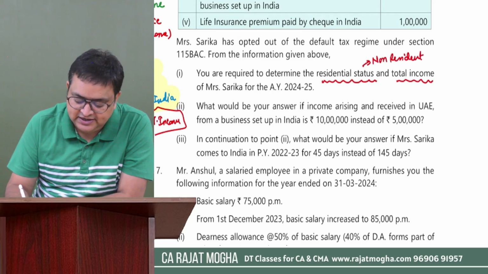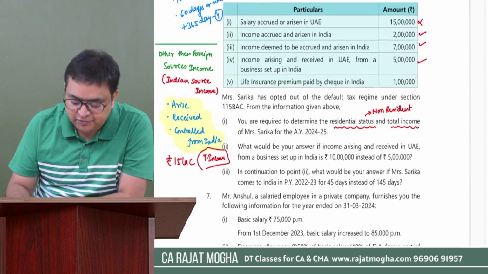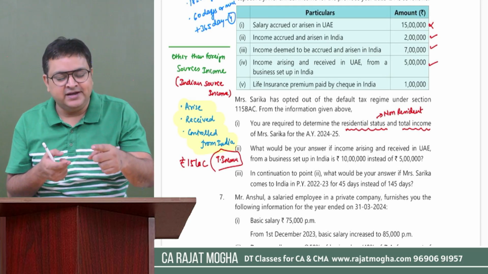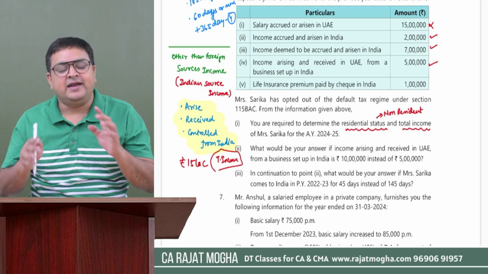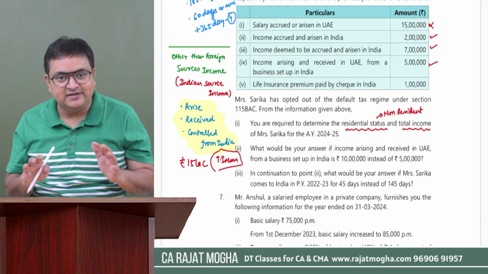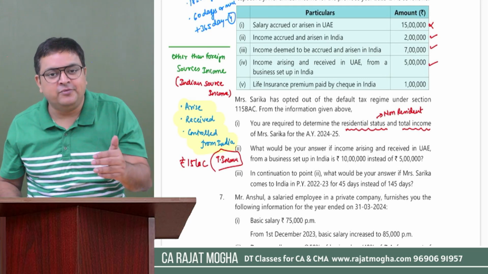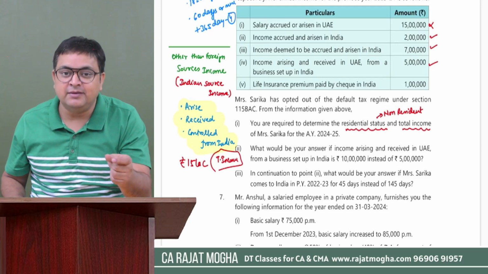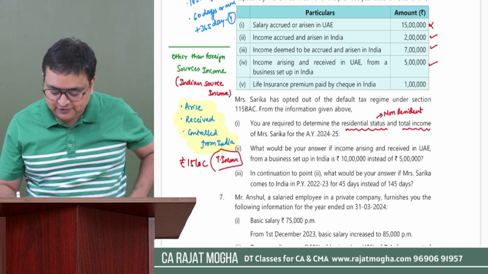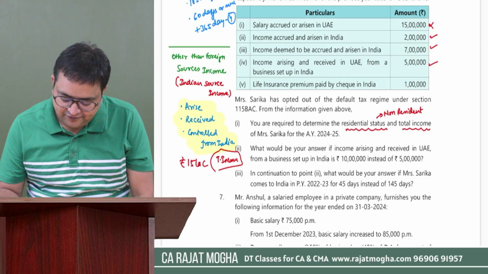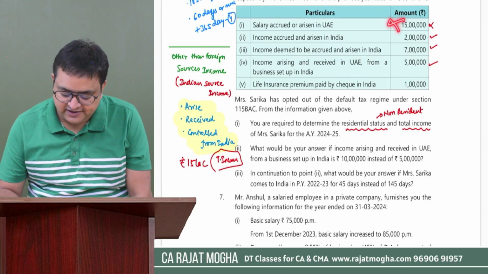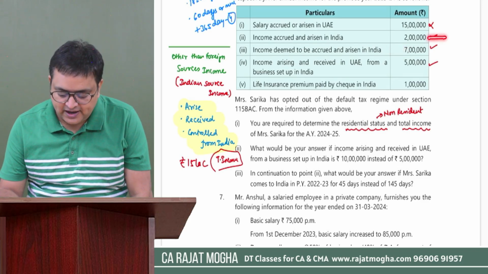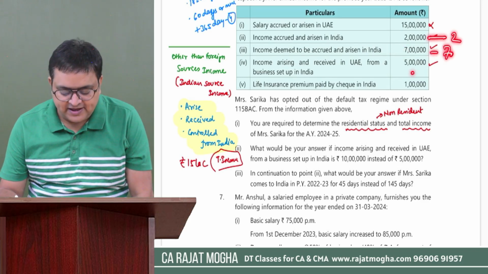And when she becomes non-resident, which income would be taxable? We understand a non-resident has to pay tax on any income which arises in India or is received in India. Even if the business is controlled from India, if the person is a non-resident, that person is not required to pay tax on such income. So here the total income would be, see, the 15 lakh we will not take, this is not arising in India. 2 lakh we can take as arising, 7 lakh deemed to arise, okay, we can take 2 lakh, 7 lakh. 5 lakh, no, we will not take.